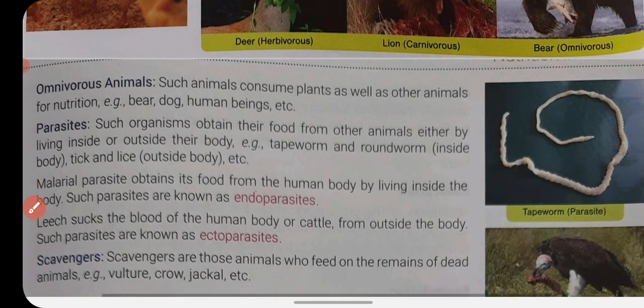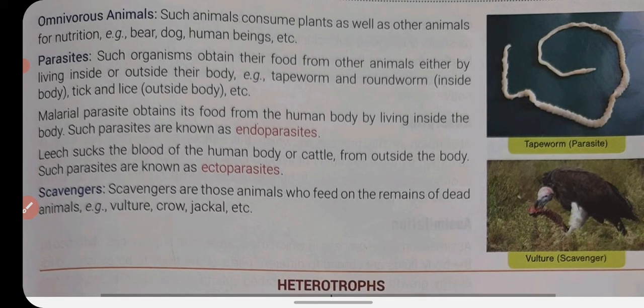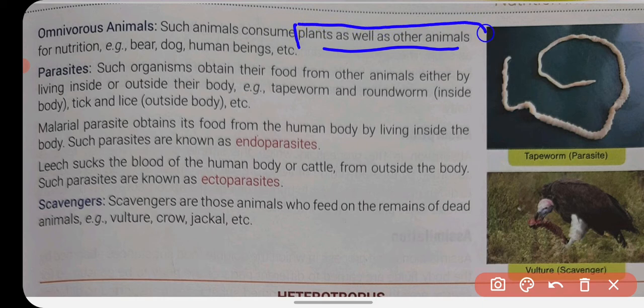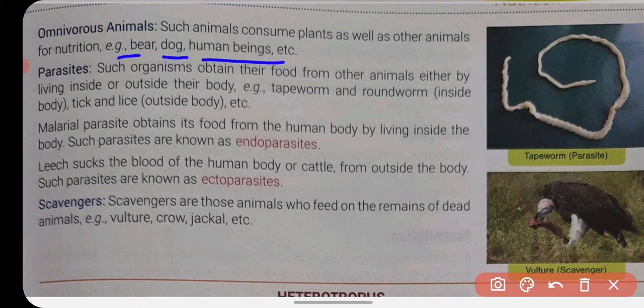Now, the third one is omnivorous animals. Omnivorous animals are those animals that consume plants as well as other animals for their nutrition. They derive their nutrition from plants and animals both. Examples of omnivorous animals are bear, dog, human being. We human beings are also omnivorous. Like you know, we eat plant products as well as animal products like eggs, milk, fish, and flesh, chicken, mutton, etc.